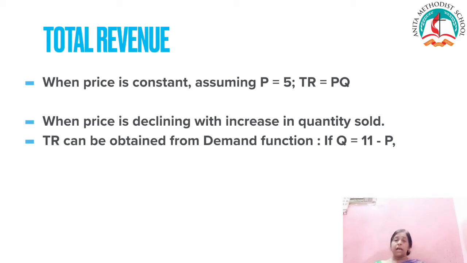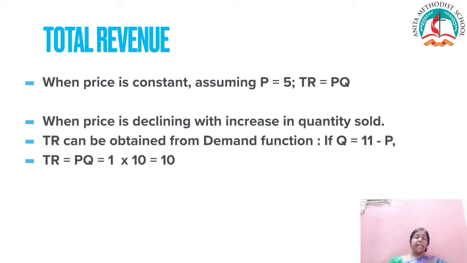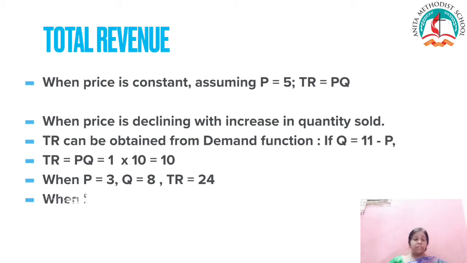That means 11 minus 1 will be 10. So TR is equal to PQ, that is 1 into 10 is equal to 10. When P is equal to 3 and Q is equal to 8, then the total revenue will be 24. When P is equal to 10 and Q is equal to 1, total revenue is equal to 10.